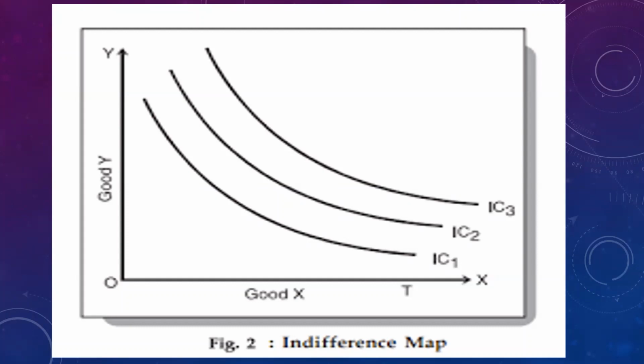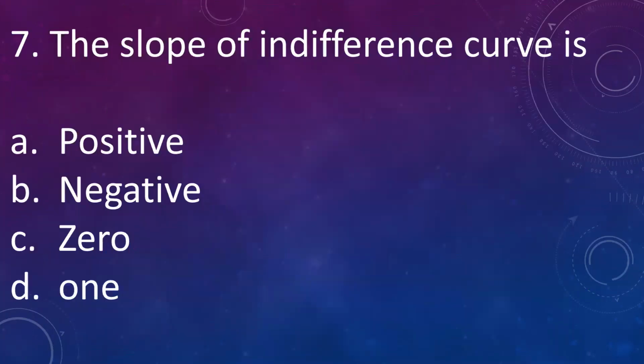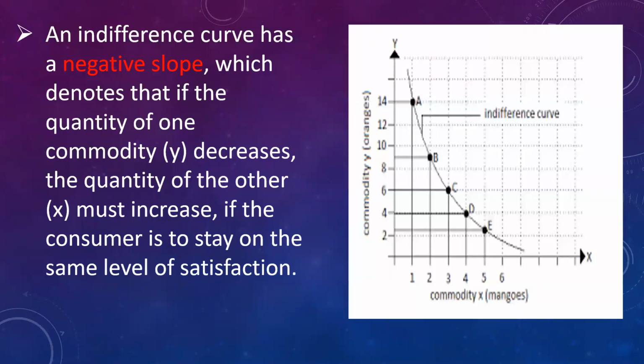Let us go to the next question. The slope of the indifference curve is A. positive, B. negative, C. 0, D. 1. The answer is negative. The slope is negative because the quantity of one commodity decreases as the quantity of the other commodity increases, so that the consumer remains on the same level of satisfaction. Hence, the slope of the indifference curve is negative.